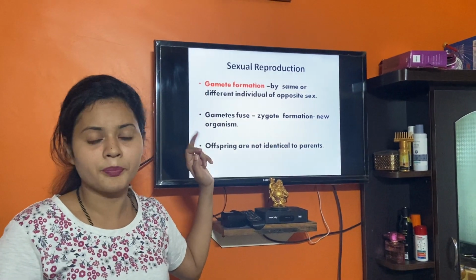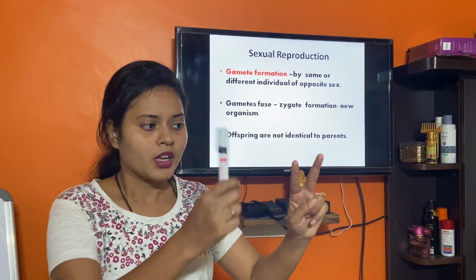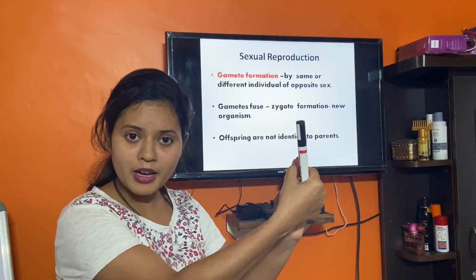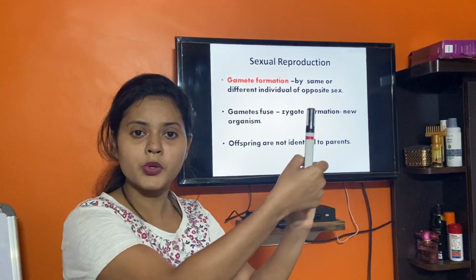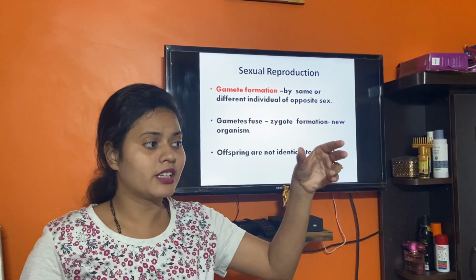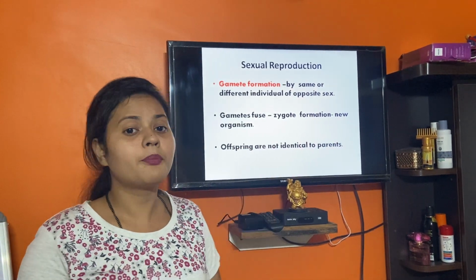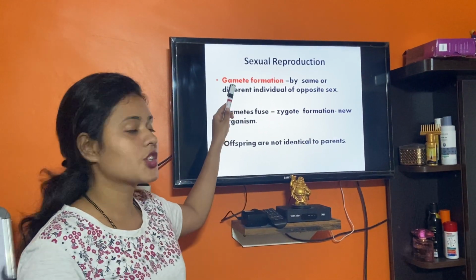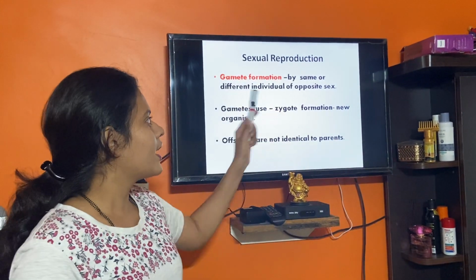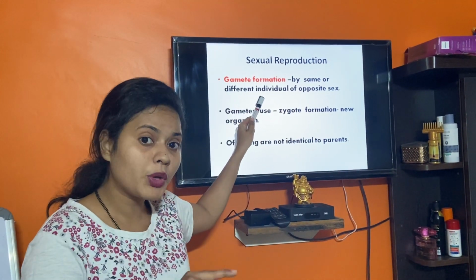Very important here. Now, two individuals, for example a male and a female. The male organism will produce the male gamete, and the female organism, or female individual, will produce the female gamete. When these gametes are formed, very important, the gametes will be fusing. So the very first step in sexual reproduction is gamete formation. Gametes have to be formed by the same or different individuals.